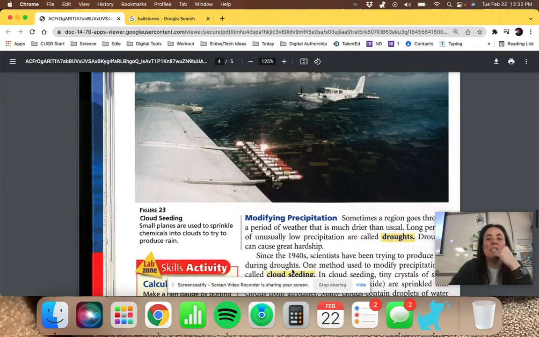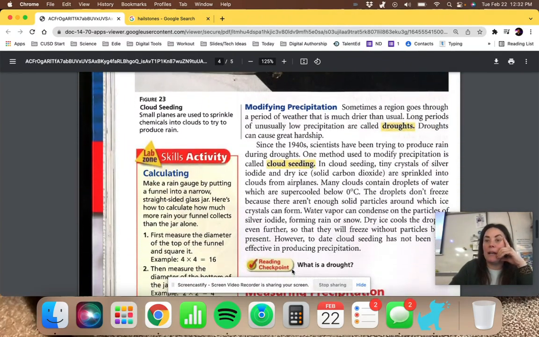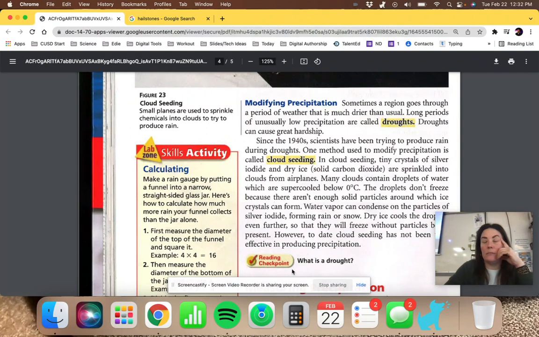Now, this is showing us something called cloud seeding. We're going to talk about modifying precipitation. For as long as people have tried to bring the rain, they have been trying to produce rain. They've been doing rain dances, but there are some scientific ways that they've actually approached trying to get rain to occur. So, modifying precipitation. Sometimes a region goes through a period of weather that is much drier than usual.